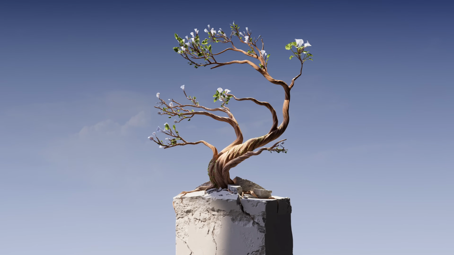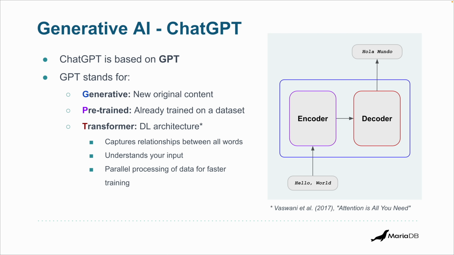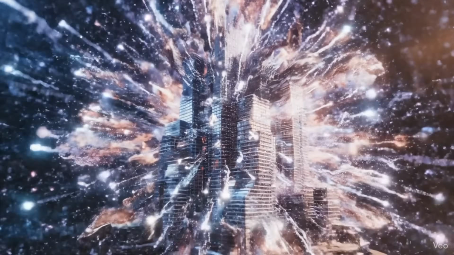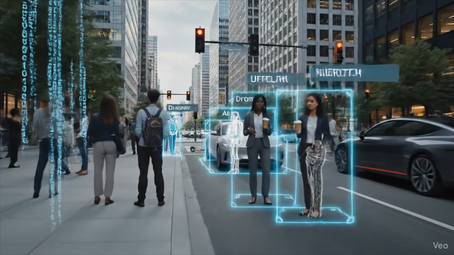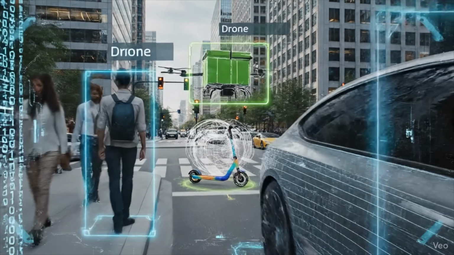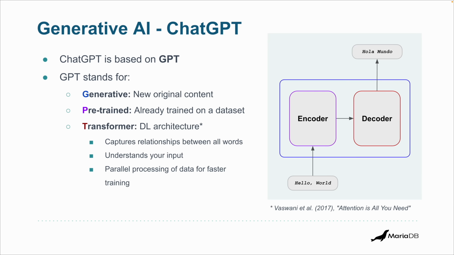So let's start with generative AI, and everybody knows ChatGPT, so let's use it as a starting point. ChatGPT is based on something called GPT, and GPT stands for Generative Pre-trained Transformer. Let's go through each part. Generative because it creates new original content as opposed to, for example, inferential AI, which classifies objects or patterns, or maybe uses decision trees or regression models. This creates new original content.